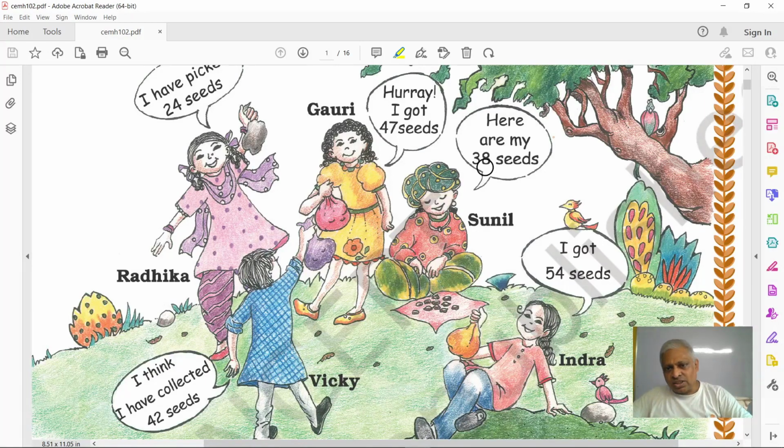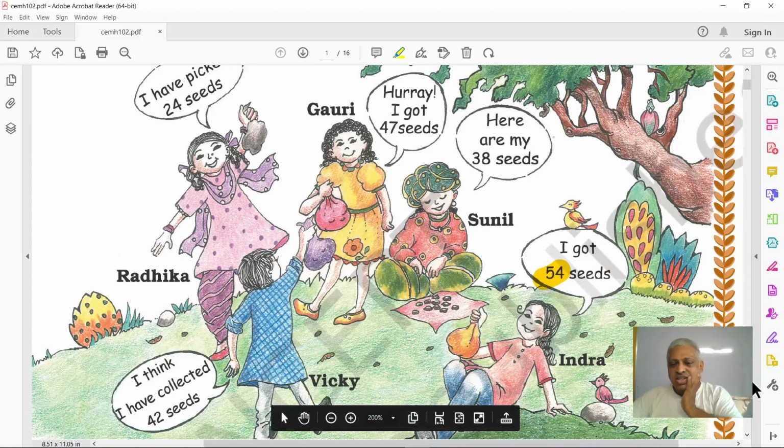And compare with Sunil. Sunil has 38 seeds. So which one is bigger? 47 is bigger. So Gauri has the largest number of seeds of all these four. Okay, we have fifth one, Indra. So she got how many? 54 seeds. So compare this 47 with 54. So which number is bigger? It is 54, right? So who got the largest number of seeds in this group of children? It is Indra, right? Okay.